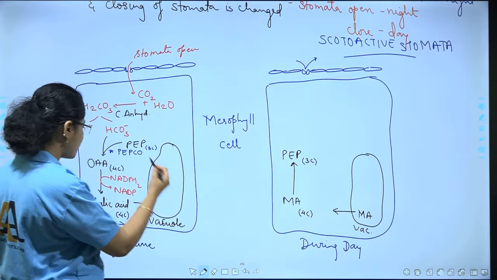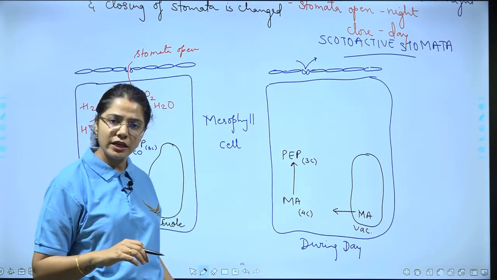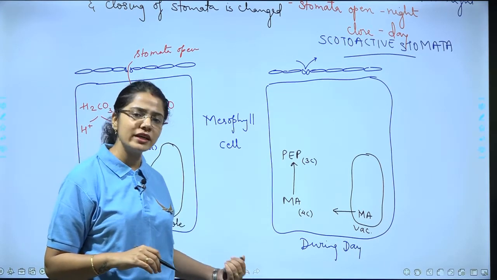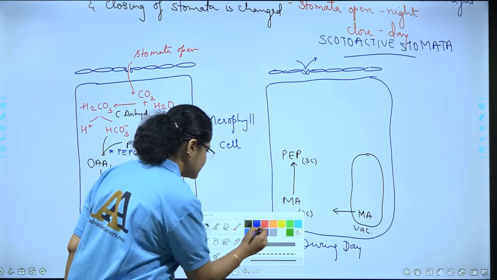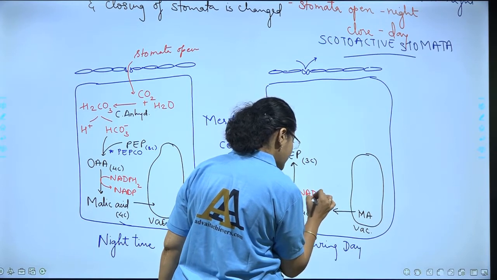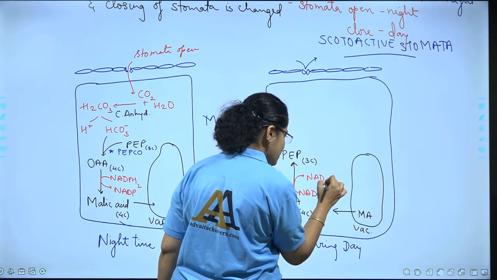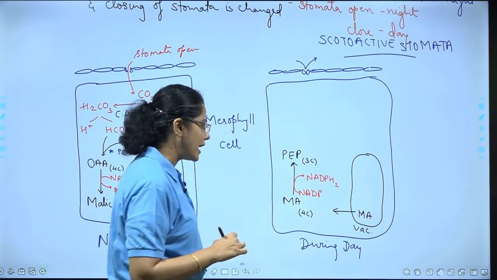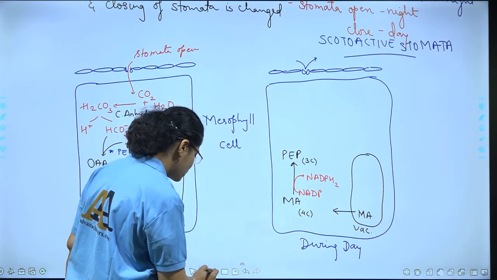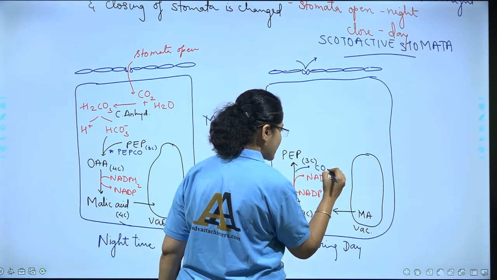And when it was being formed, NADPH2 was converted to NADP. Now here again, what is going to get reduced is NADP. NADP is going to get reduced to NADPH2, and since 4 carbon goes to 3 carbon, it is also going to lose a carbon dioxide molecule.